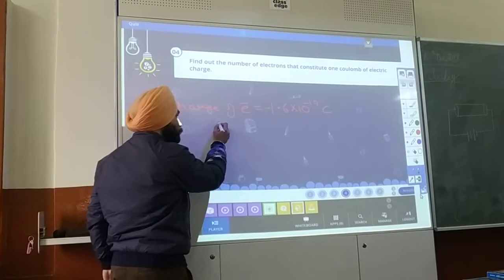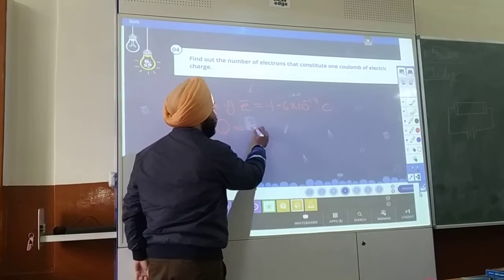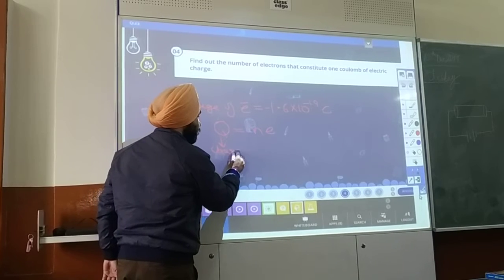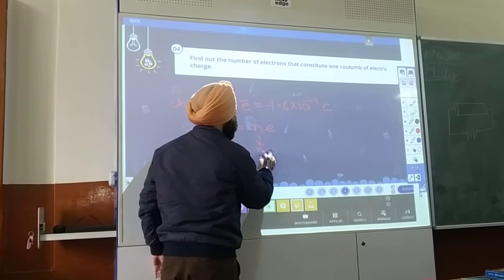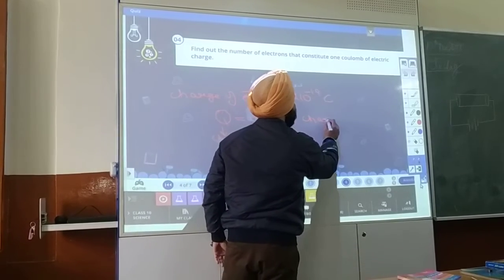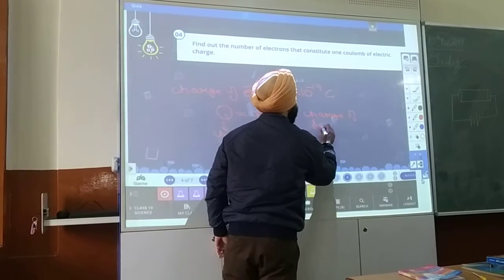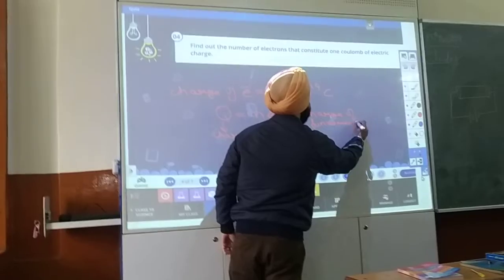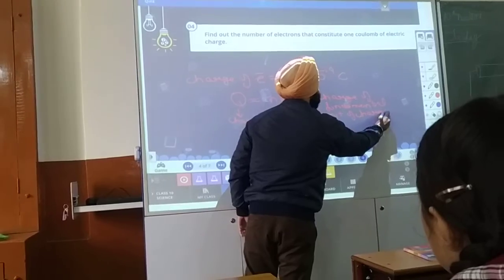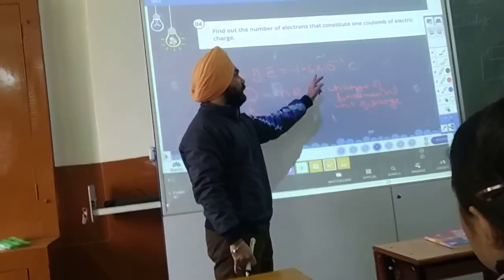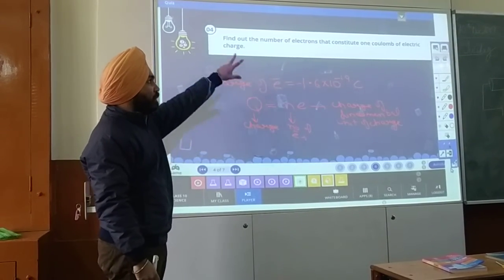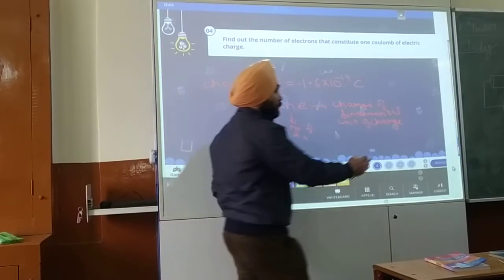Okay, so the formula which we are going to use is Q equals to Ne for the charge, where Q is the charge, N is the number of electrons, and e is the charge of the fundamental unit of charge. Now, what is the fundamental unit of charge? 1.6 into 10 raised to minus 19 coulomb. So with this, we will use this formula to solve the question.